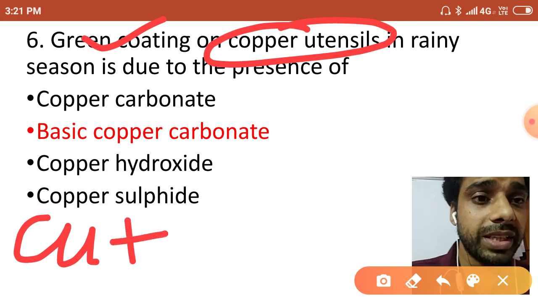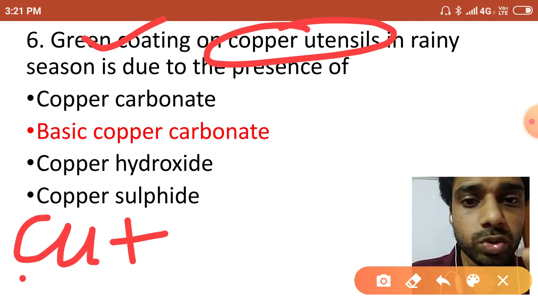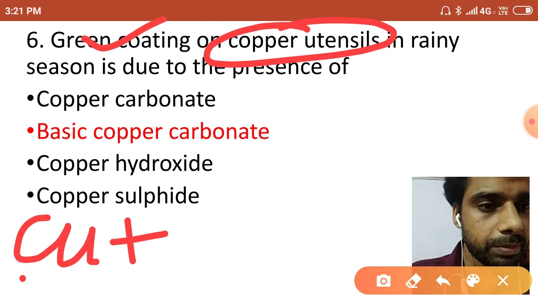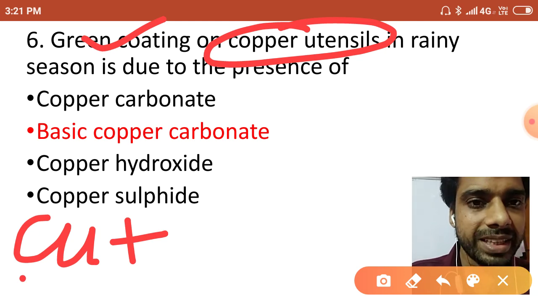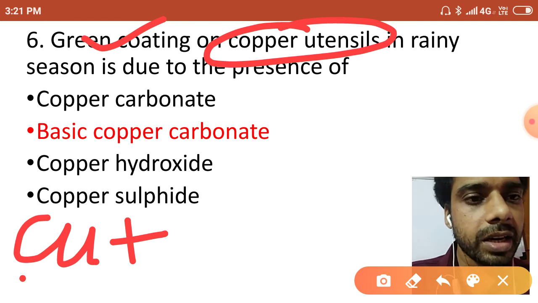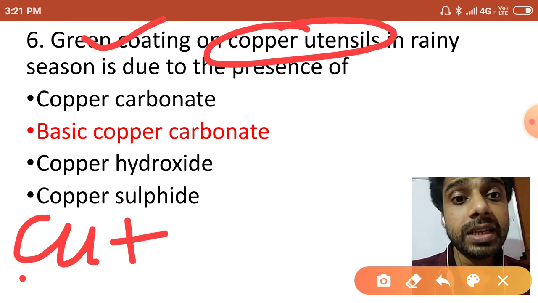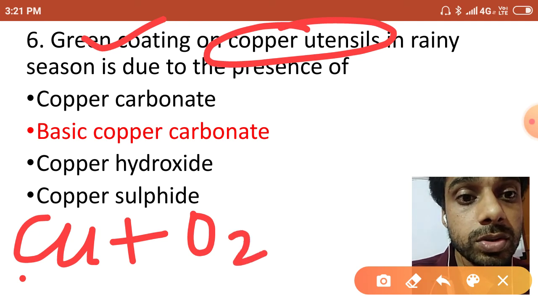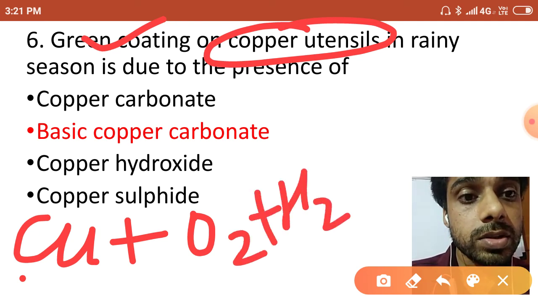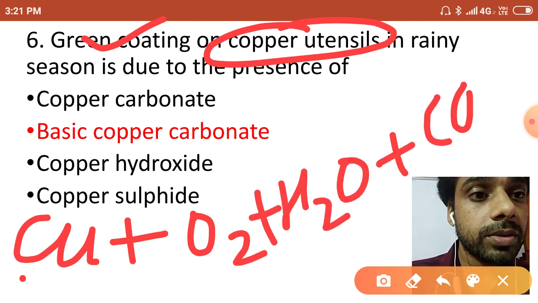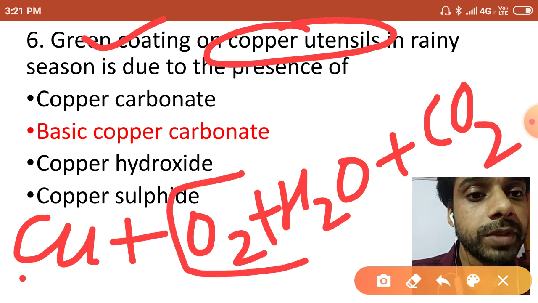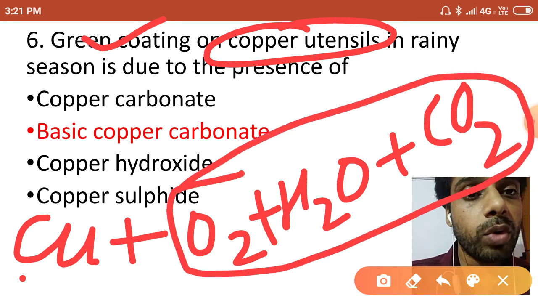But how can we write the chemical reaction? Copper, which is reddish brown, as I discussed in the previous example, reacts with moist air. You should know moist air contains oxygen, water, plus carbon dioxide also. So this is the moist air.